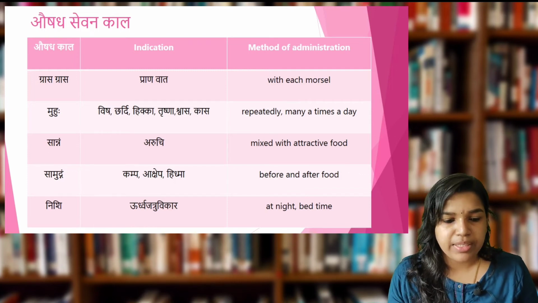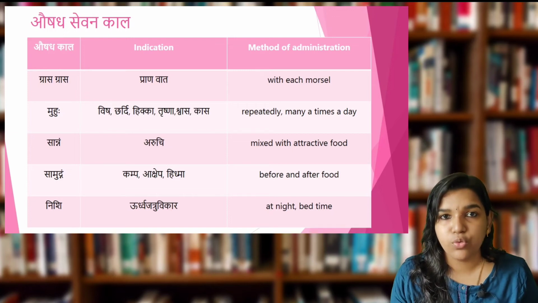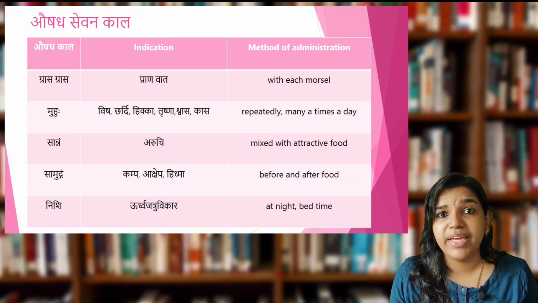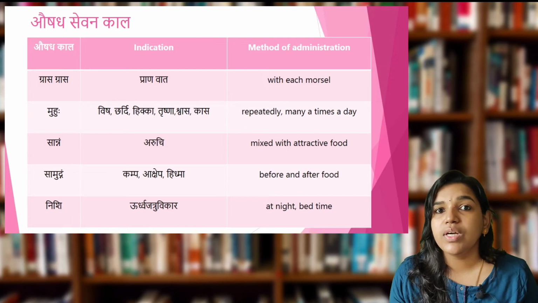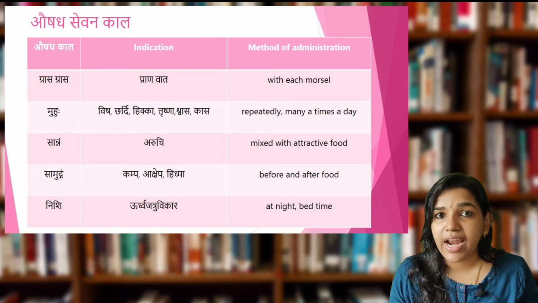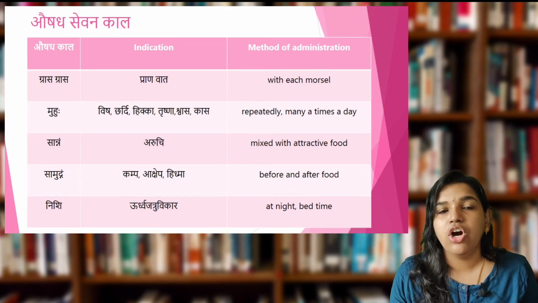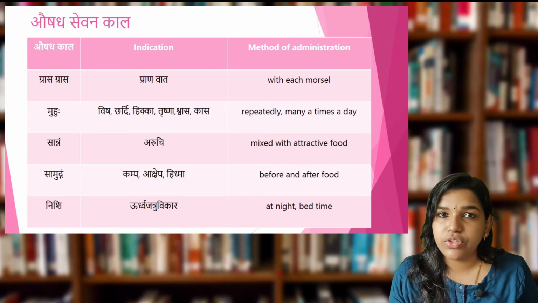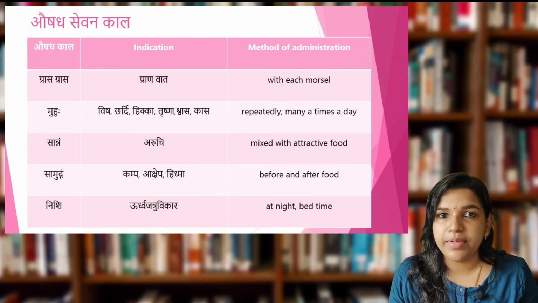So that is muhur. Then sanam, that is mixed with attractive food. That is conditions like aruchi. Aruchi is the condition that the patient will be having tastelessness, so he won't be able to have the food. So what we have to do is, we have to use chitragehi bhojanehi, that is, the attractive foods, or whichever foods he likes to have, or the food which he gets interest to have, such foods has to be mixed with the medicine, and then he has to be administered.